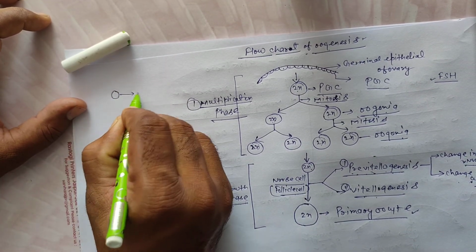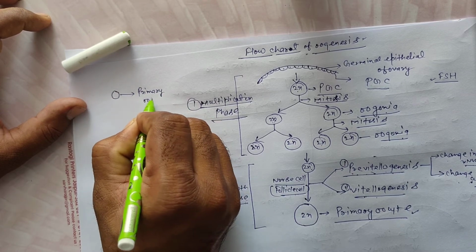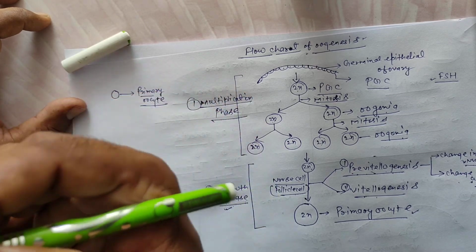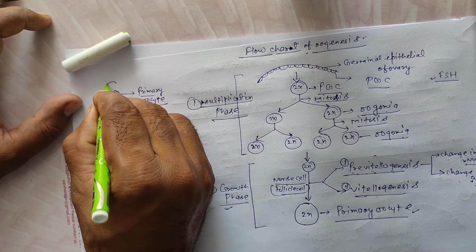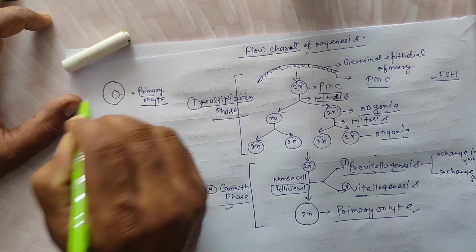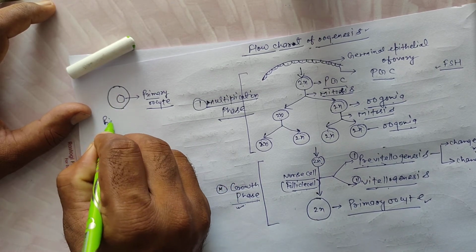It is the primary oocyte. During oogenesis or during the menstrual cycle, follicle cells arrange around the primary oocyte. This structure is called the primary follicle.